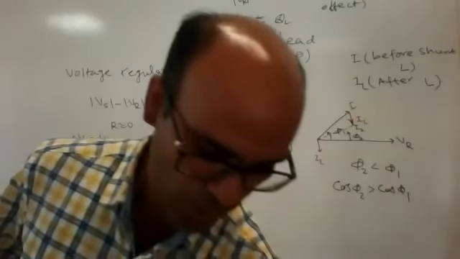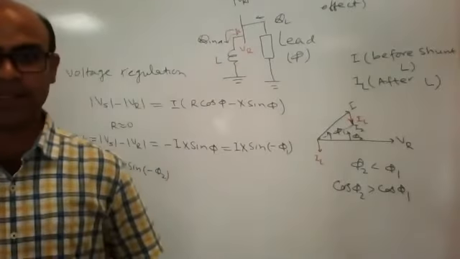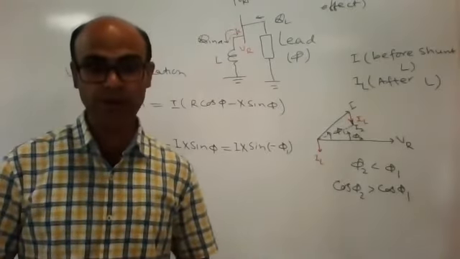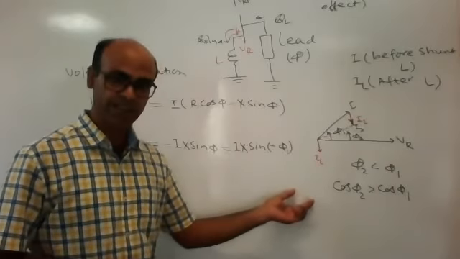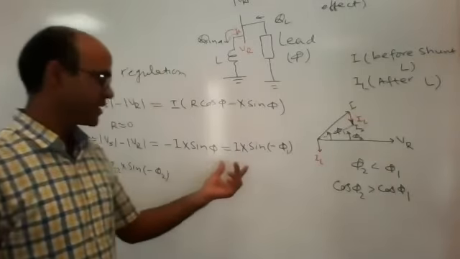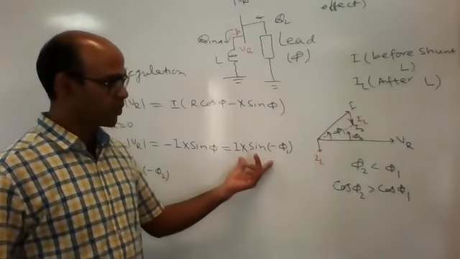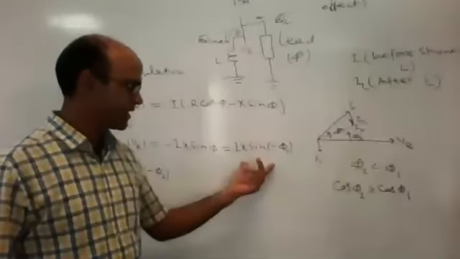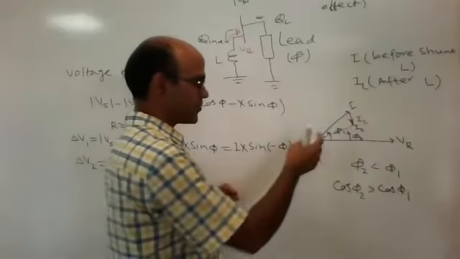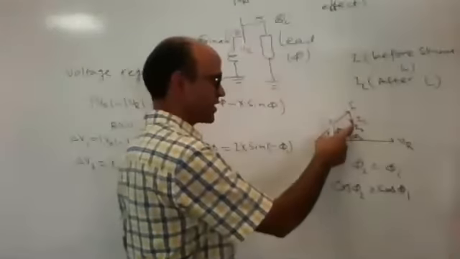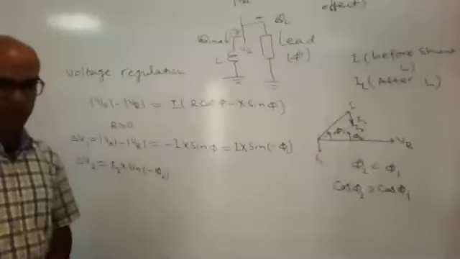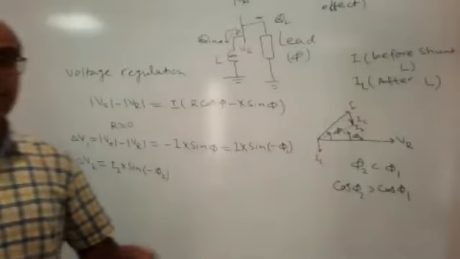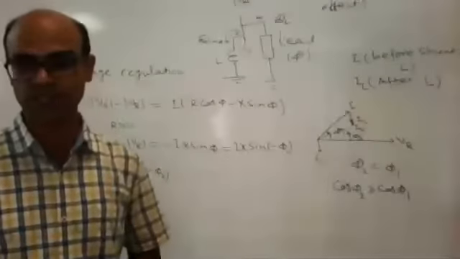If you are connecting an inductor in case of leading power factor, then it will improve the power factor, as well as reduce the voltage drop. You can see this value is more than this value. So this will also improve voltage regulation, but in case of leading power factor only.